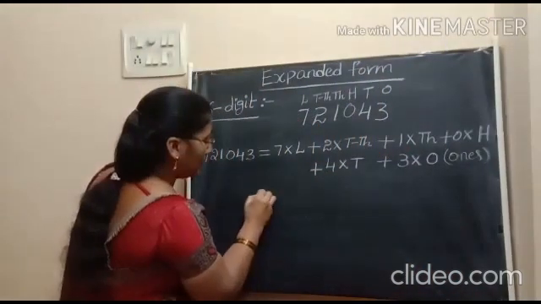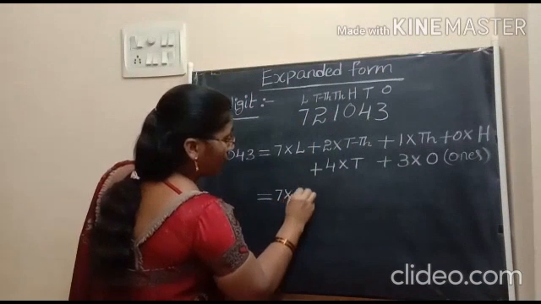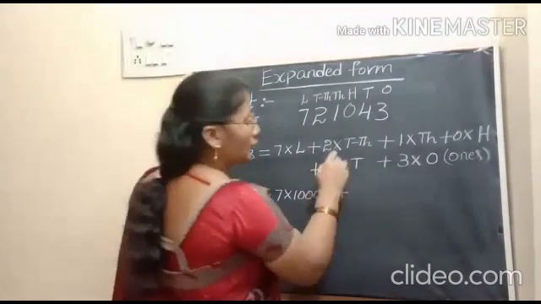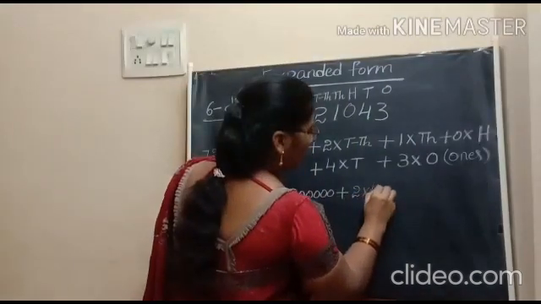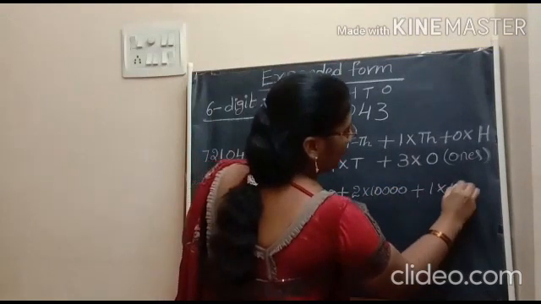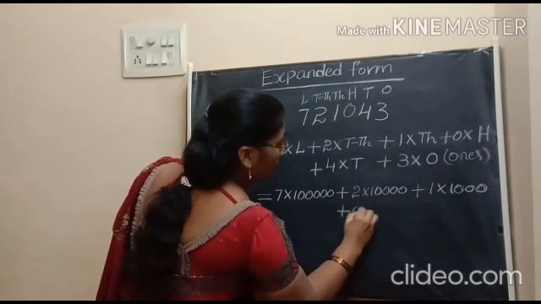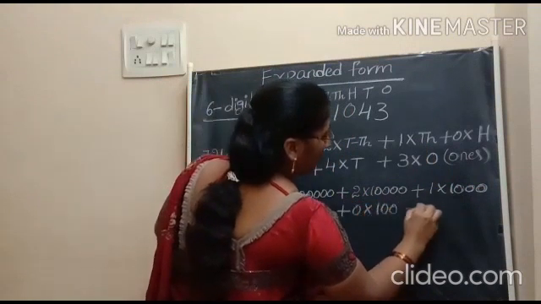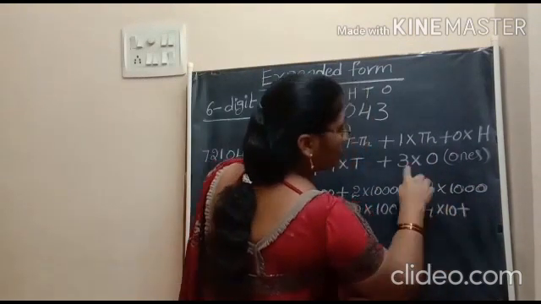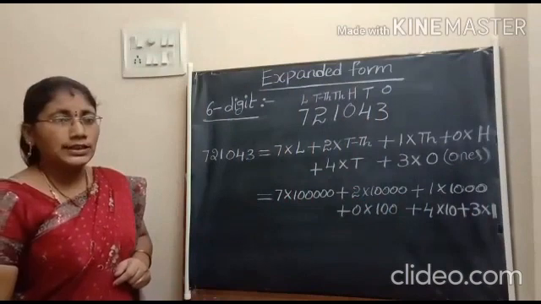Now take their results. 7 into 1 lakh, we can write as a numeral. 7 into 1 lakh plus 2 into 10,000, plus 1 into 1000, plus 0 into 100, plus 4 into 10, plus 3 into 1. Is it clear, children?